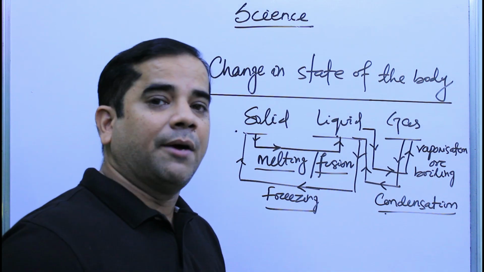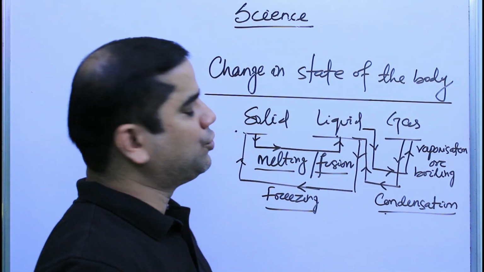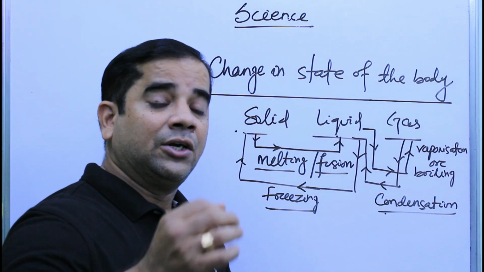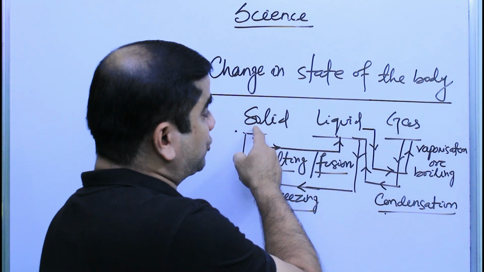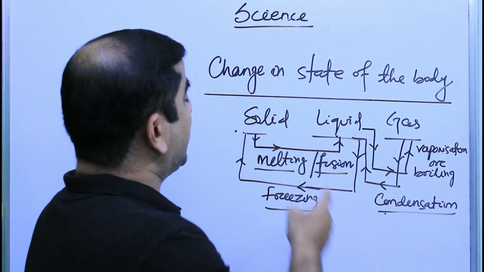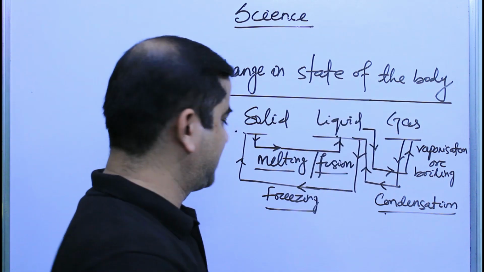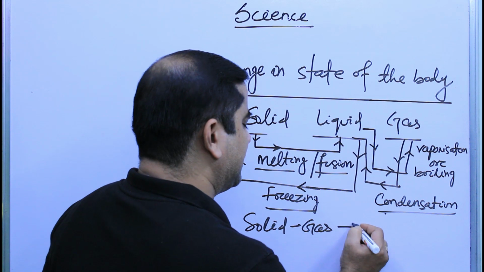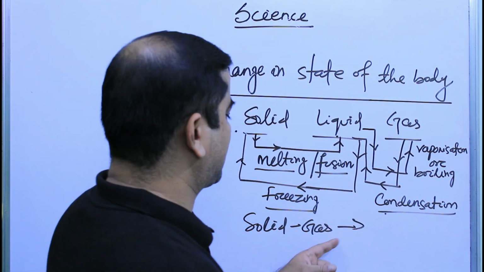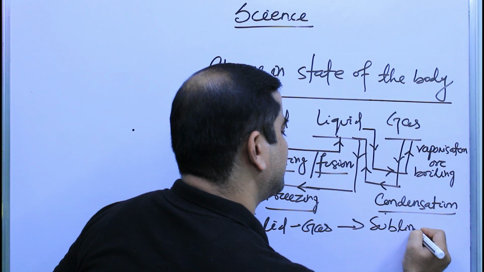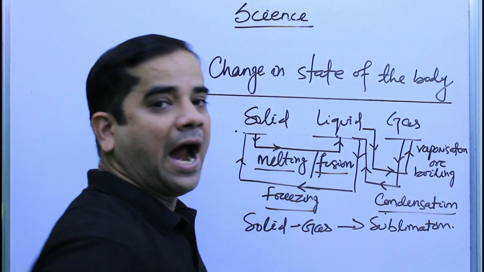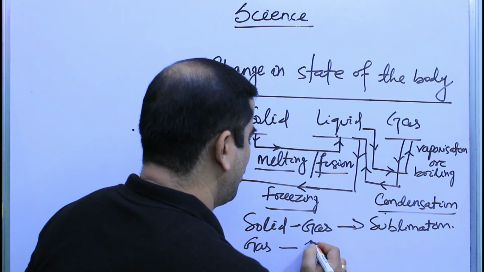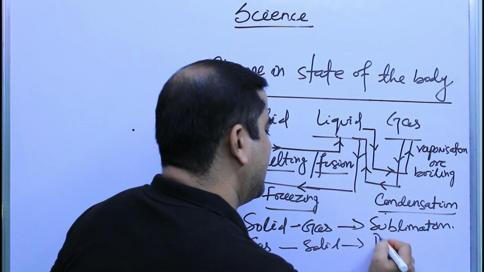Okay. There are some materials which tend to change directly from solid to gas, just like camphor. Camphor doesn't go through the state change from solid to liquid. It directly changes its state from solid to gas. So solid to gas state change is called sublimation. And the reverse process, from gas to solid, is called deposition.